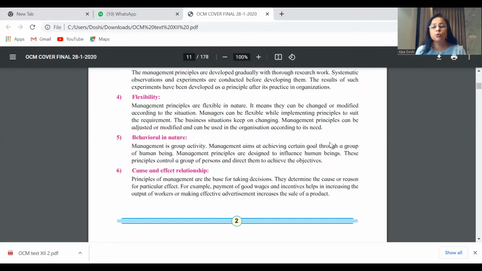In that app, dear students, you will find a good answer for this particular topic on how management principles are flexible. In the old syllabus, there was a true or false question: management principles are rigid. It is a false statement and you have to give a reason. So all the books where you have this answer are relevant here. So this is exactly what you have in your answer for the first true or false, or rather the first justify question.